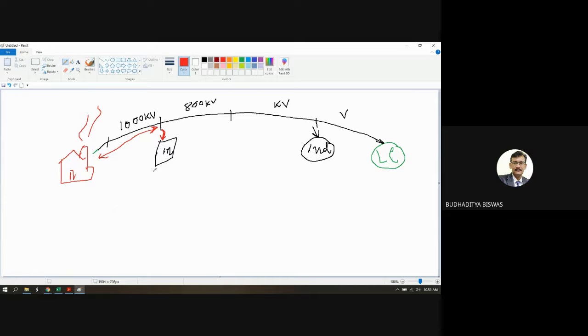Okay. And as they are taking more electricity, their profit is also high. So some part of the profit is distributed to this one, and this is called the cross subsidies between different voltage grids. Here the concept is why this domestic consumer is charged high.